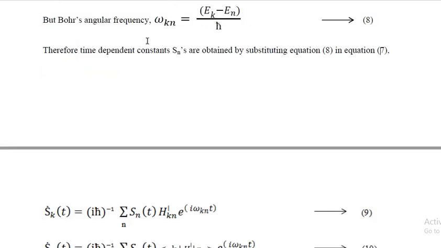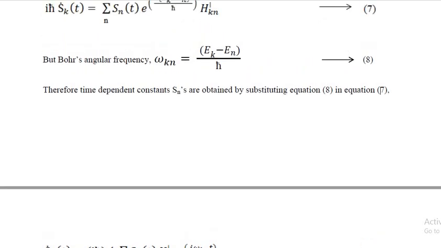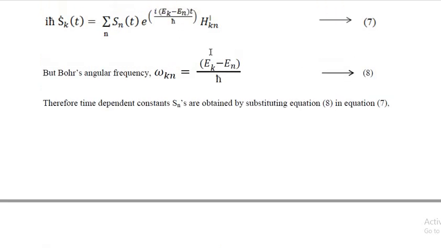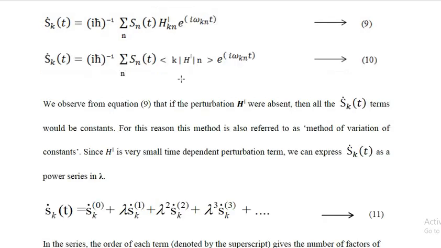But the Bohr's angular frequency is ω_kn is equal to (E_k − E_n)/ħ. Therefore, the time dependent constants S_n are obtained by substituting equation 8 in equation 7. So instead of this (E_k − E_n)/ħ, we can substitute ω_kn.